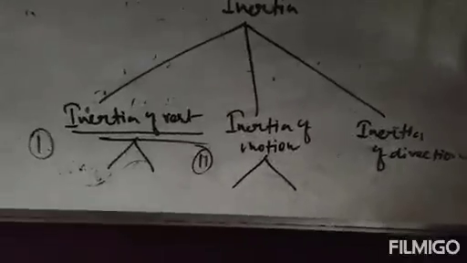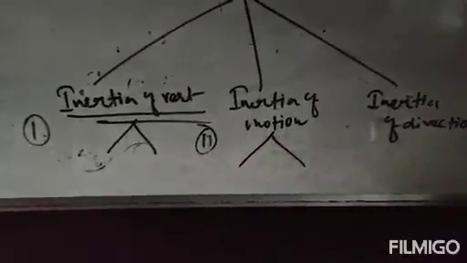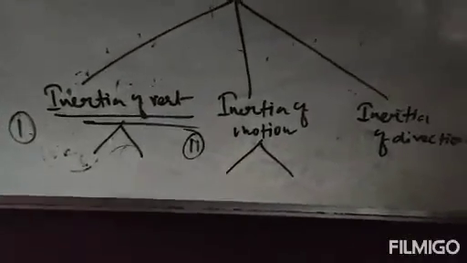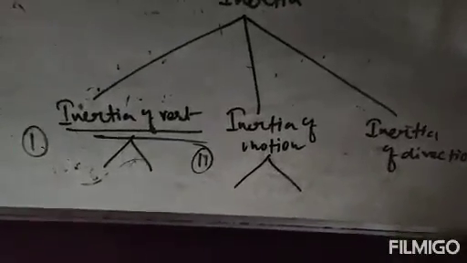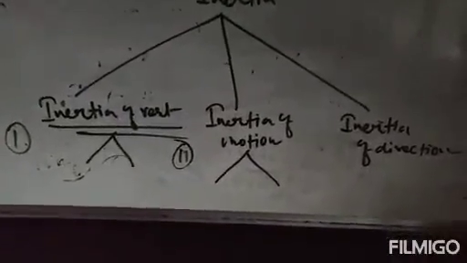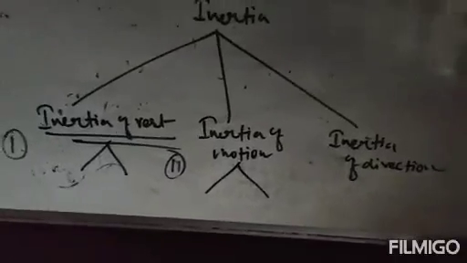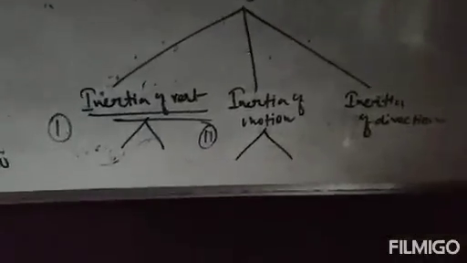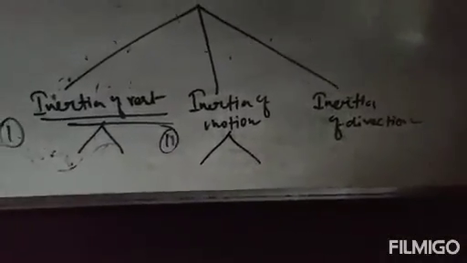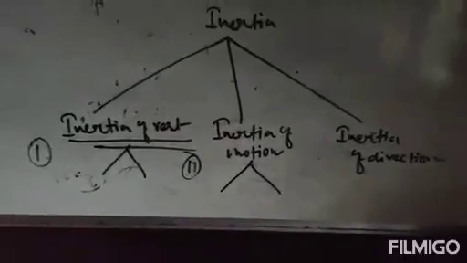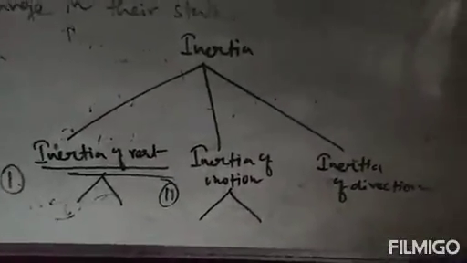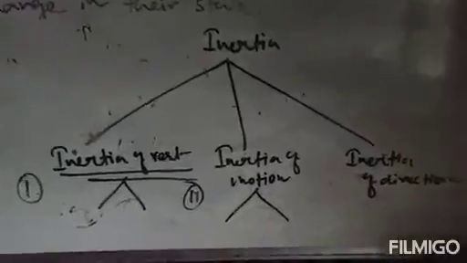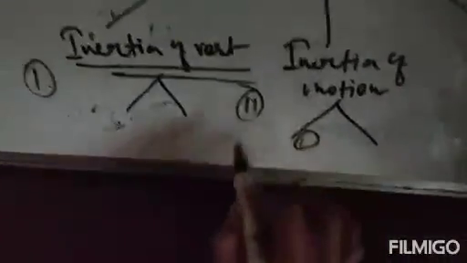That is the inertia of motion. So the definition is the tendency of a body to oppose any change in its state of uniform motion. The tendency of a body to oppose any change in its state of uniform motion is known as inertia of motion. So write the definition: the tendency of a body to oppose any change in its state of motion, or more precisely state of uniform motion, is known as inertia of motion. Clear?